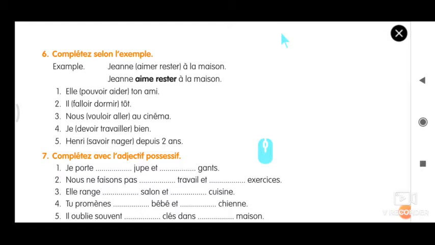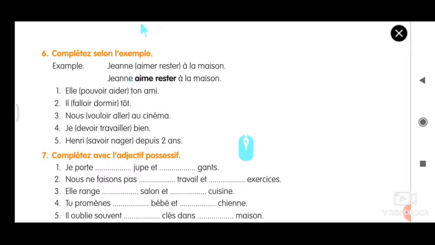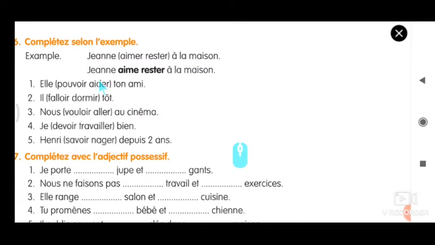Before getting into this exercise we must know how to solve it. This exercise has a special case, that is two verbs. For example, in this exercise they have given: complétons selon l'exemple. So seeing the example we have to solve the exercise.